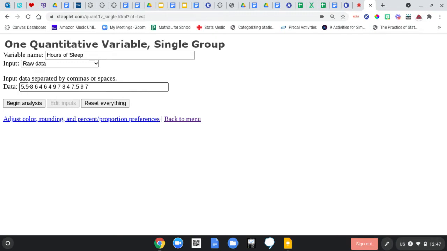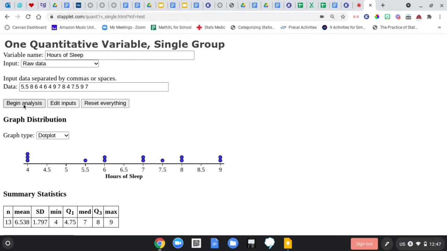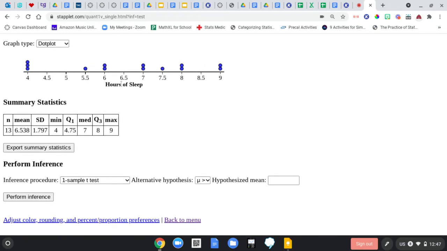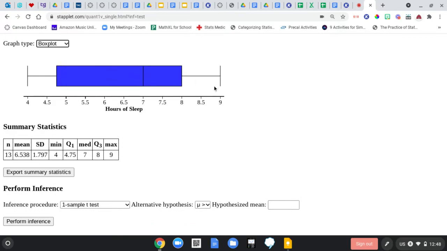So if you have raw data, you'll put in raw data. For other questions, they might just give you mean and standard deviation. That's great too. And so you can just switch it over based on whatever they gave you. But this one's based on data. If you want to write that, you can, but I'll come back up to it so we can write it down later. Begin analysis. There's a nice little dot plot. If you're interested in seeing if there's any outliers, we'll look at a box plot, no outliers.